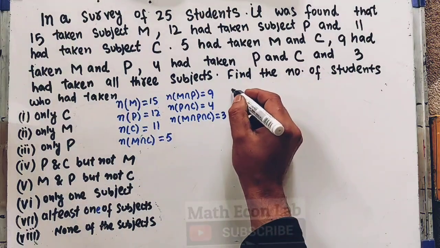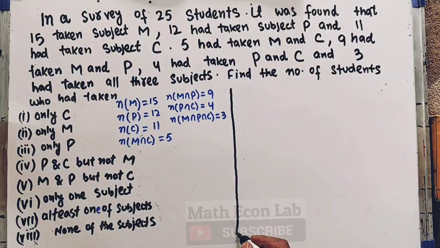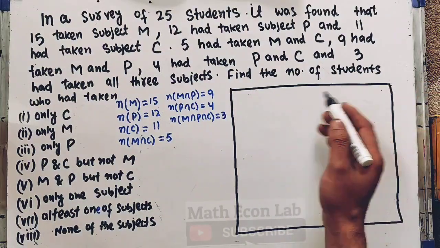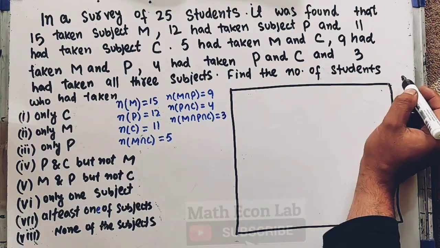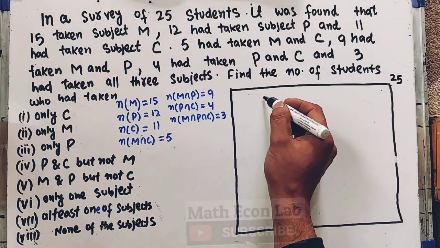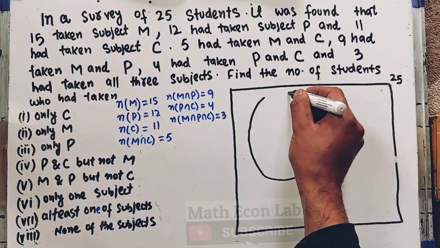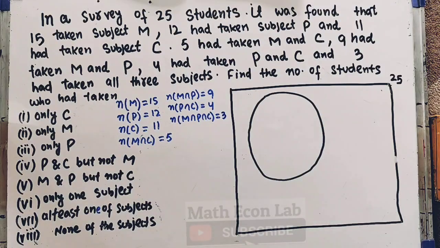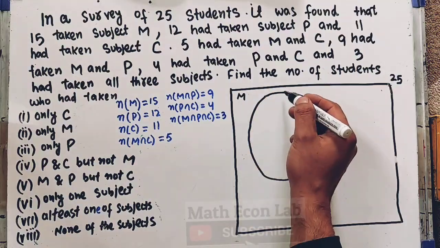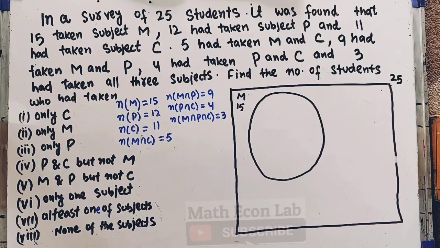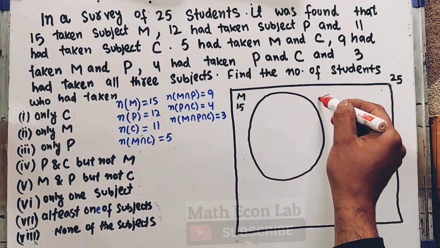And let us draw the Venn diagram first. We will be explaining all this using a Venn diagram this time. So this whole rectangular region is equal to 25 students, because the number of students is 25. Let us draw this circle, and let us assume that this circle represents the number of students who have taken M subject, and it is equal to 15.